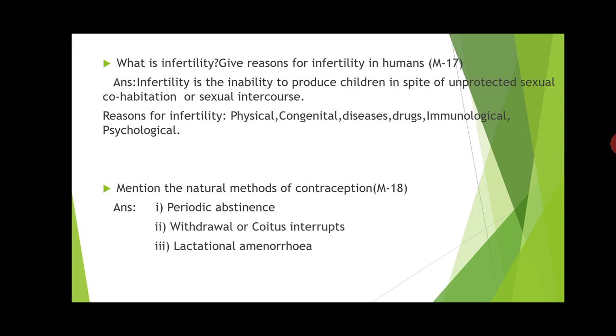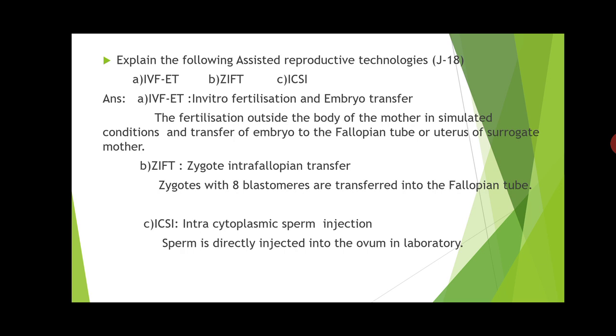So first, natural methods of contraception, or natural methods of birth control, also they may ask you. The first one is periodic abstinence or calendar method. The second one is withdrawal or coitus interruptus. The third method is lactational amenorrhea. So like this they may ask single questions also in different ways. They may ask you 2 options or 3 options, depending upon the marks allotted.